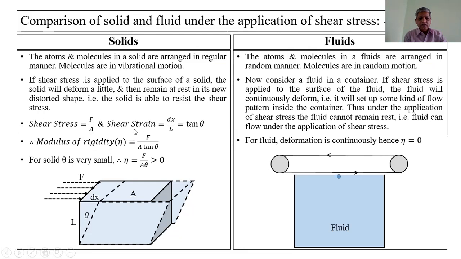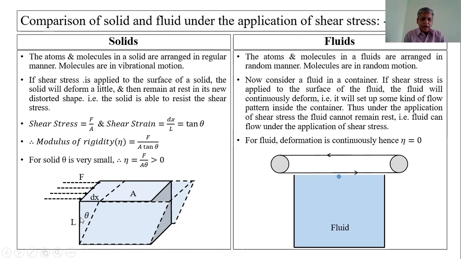Shear strain is the lateral displacement of the layer relative to the distance of that layer from the fixed layer. Here, the lateral displacement is dx, and the perpendicular distance of the upper surface from the fixed surface is L. Therefore, here it is dx upon L.